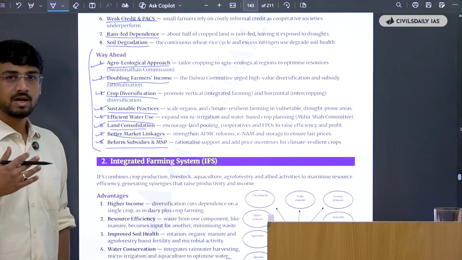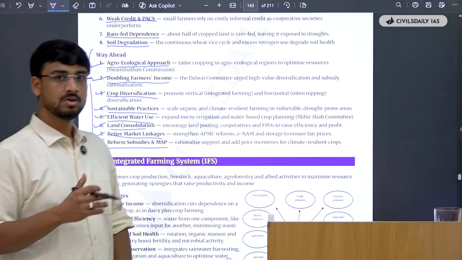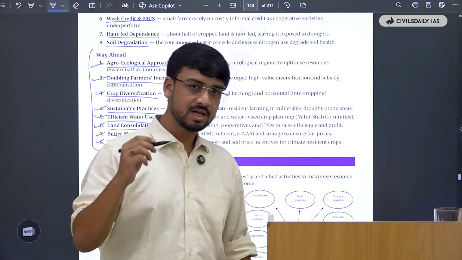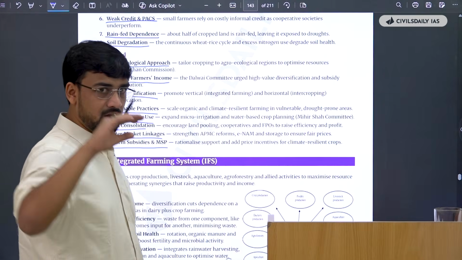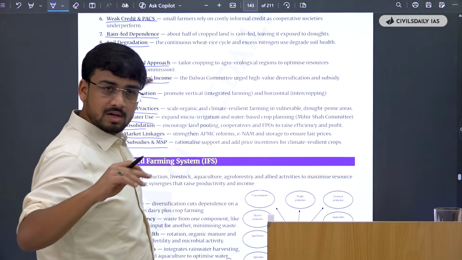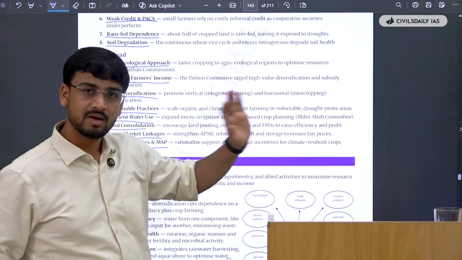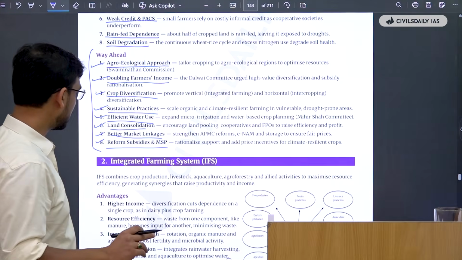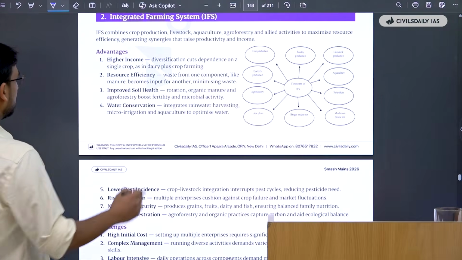So these are the kind of things that you have to focus on assimilating in yourself, understanding in yourself, making very crisp, comprehensive notes like this. If you just rely on the boldened part of this document, you are done for in the agriculture part, because it is so comprehensive in itself that you don't need anything else.